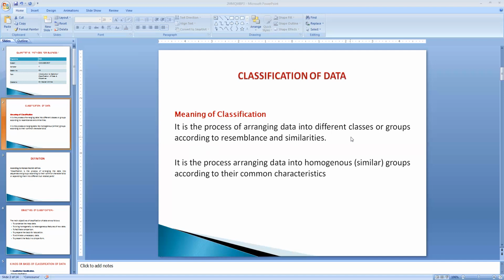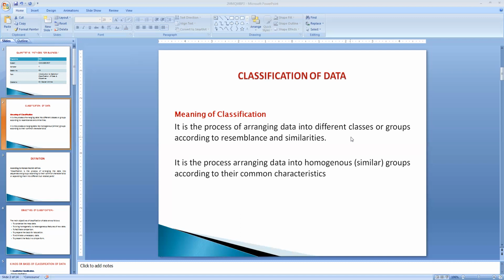We know that heterogeneous data has to be arranged in a proper form. The raw data that we have collected has to be segregated according to its own characteristic features, its own classes and groups, or according to the similarities they have.